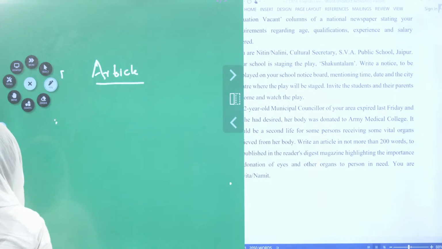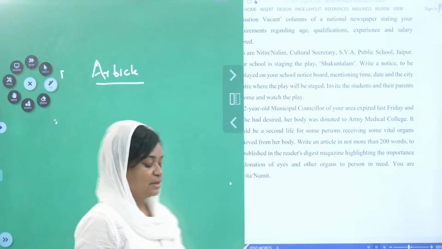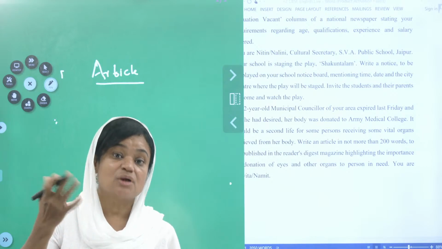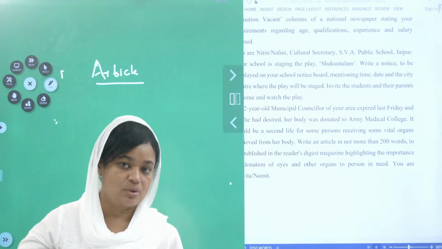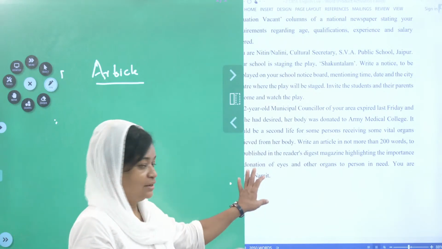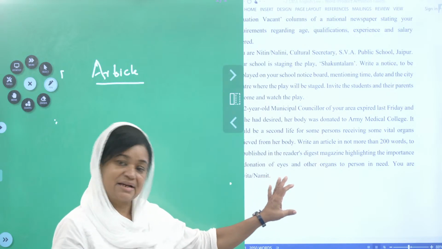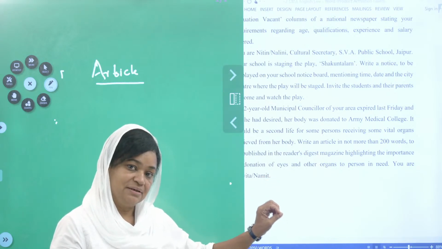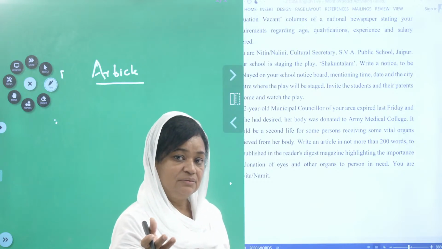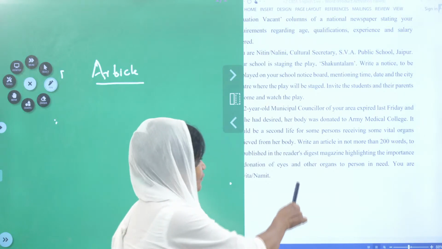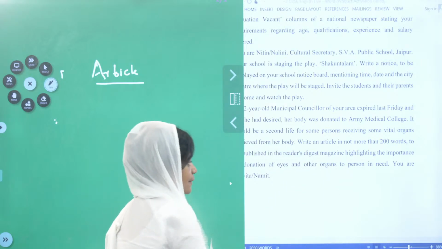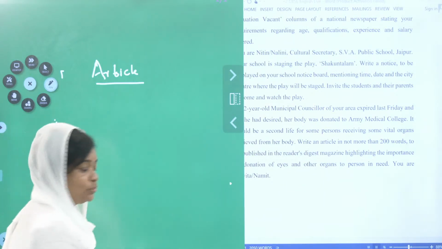What is an article? First of all, an article is a person's thoughts and it should be penned down. You write down your thoughts about this. Okay. It is a writing of a person which is being written and then published in magazine or whatever. Here they have asked you to publish in the Reader's Digest magazine. So the format of the article would be like this.